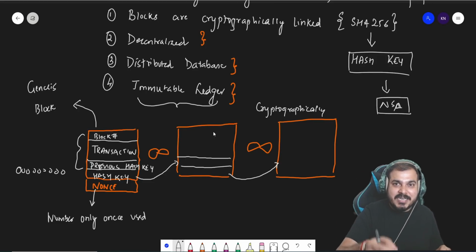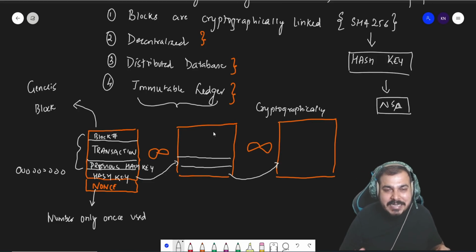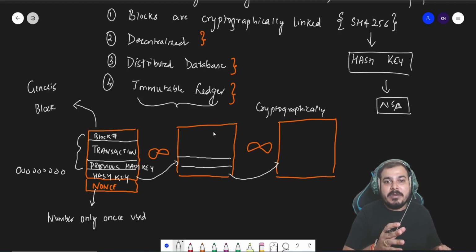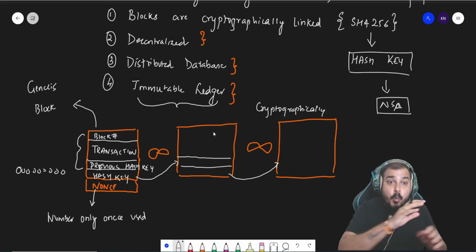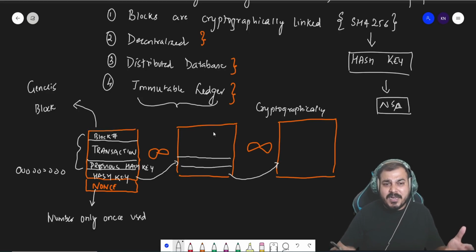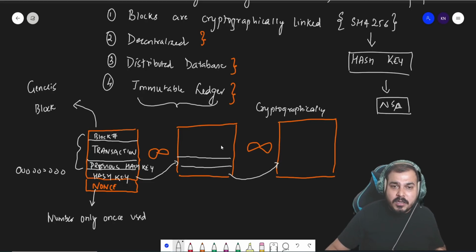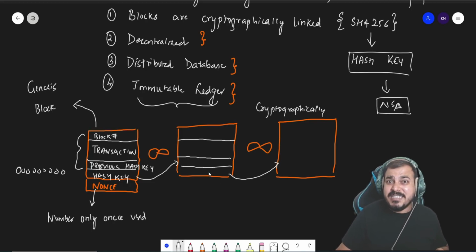No one can change it because it is cryptographically linked and it has this property of immutable ledger. I'll talk more about it. Why can you not change it? Because it's very difficult. If you try to change the transaction information from here, then this current hash will definitely change.